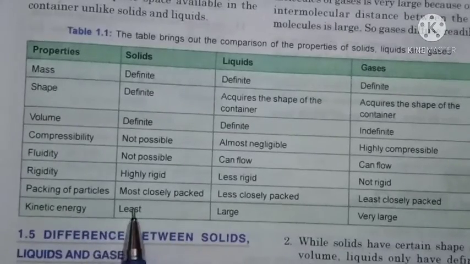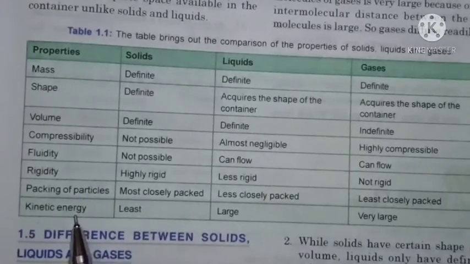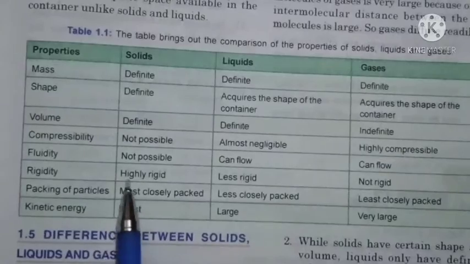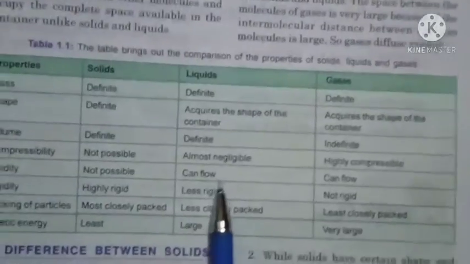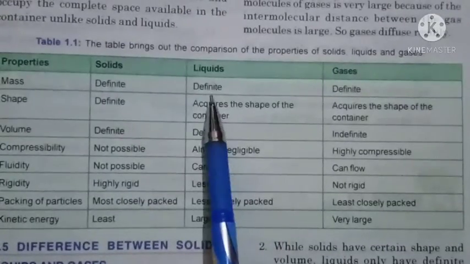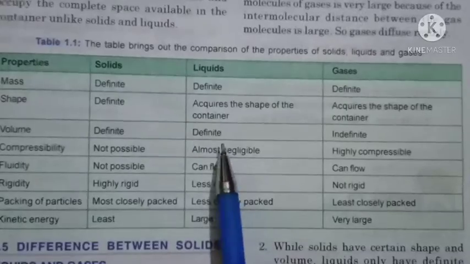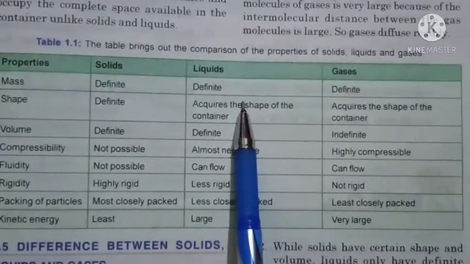Kinetic energy. Students, due to no intermolecular space between the molecules inside solid, we can say a very least amount of kinetic energy is present inside the molecules of solid. So this is the property of solid. Next, you can see we have liquid. Students, liquid have a definite mass. This is the first property. Second, they have a definite volume also, but they do not have a fixed shape.